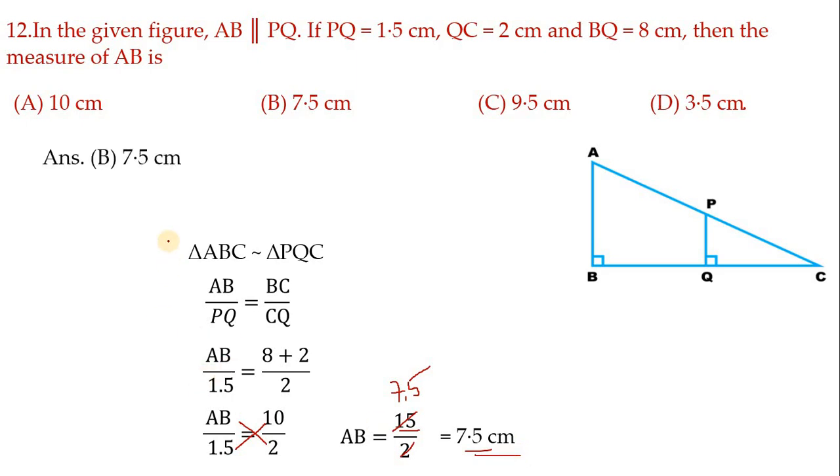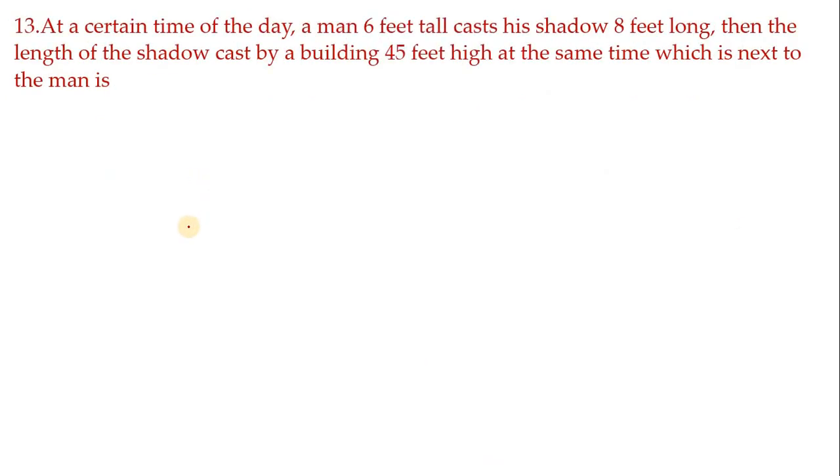Next let us move on to another question. So the 13th one. It is the same type of question, children, as the one we solved last. At a certain time of the day, a man 6 feet tall casts his shadow 8 feet long.